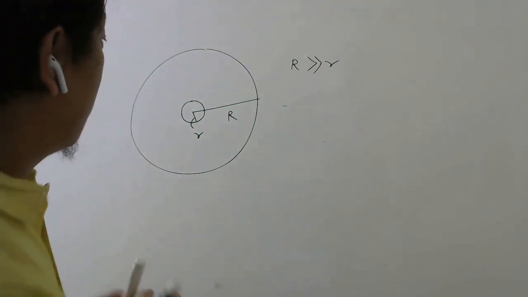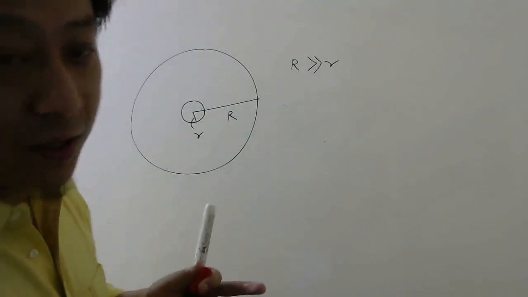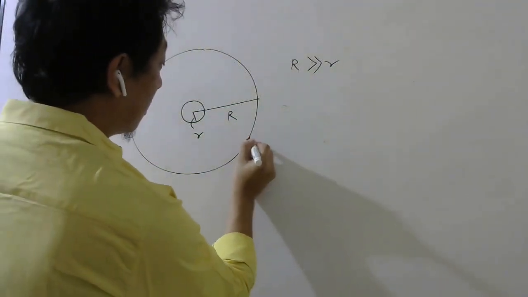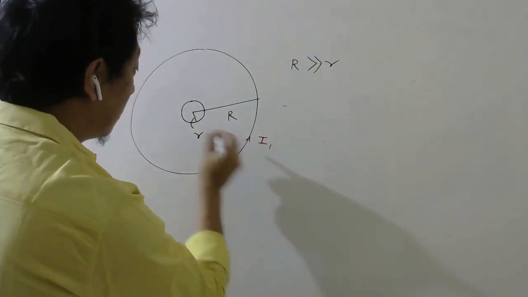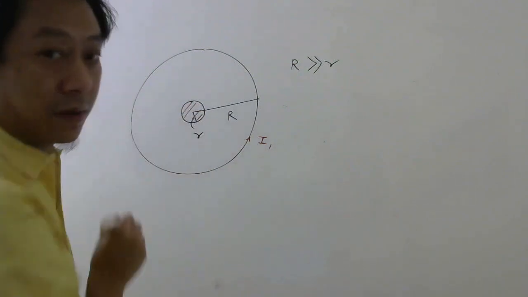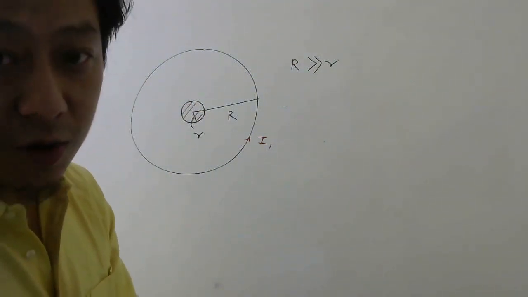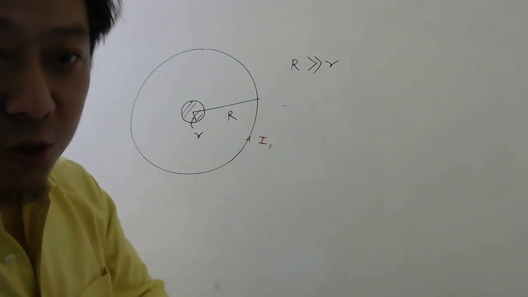Okay. Now, to find mutual inductance, what should I do? Pass current in the bigger coil. Then try to calculate flux in the smaller coil. And then check what formula will come. From there we can find the mutual inductance.